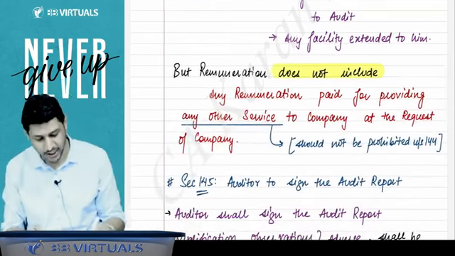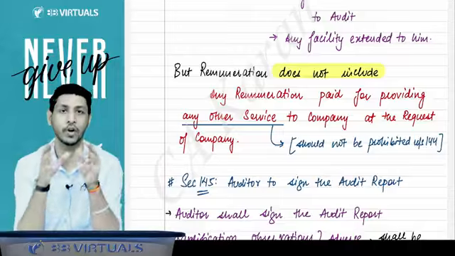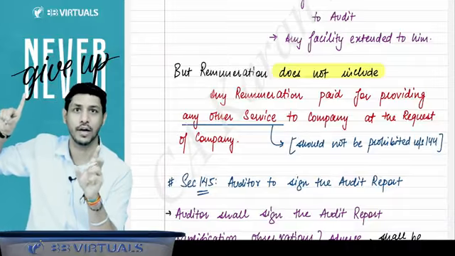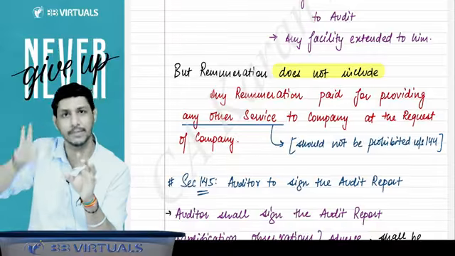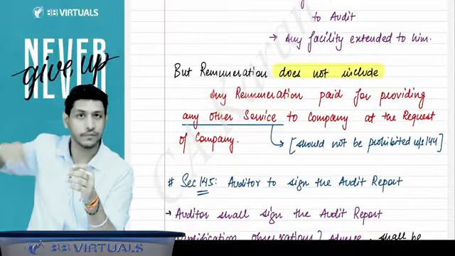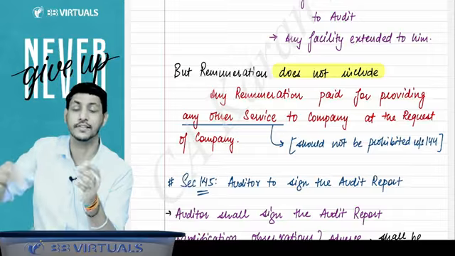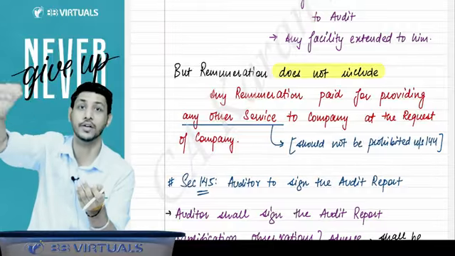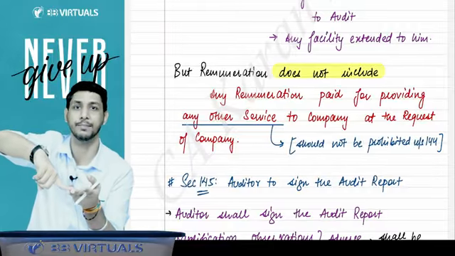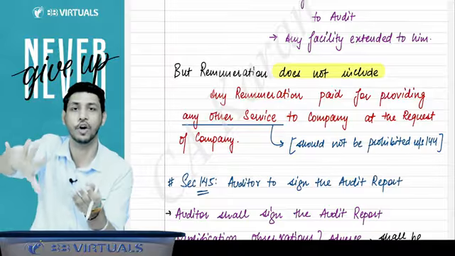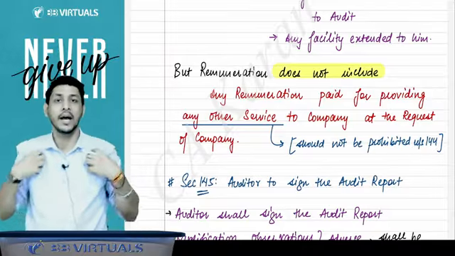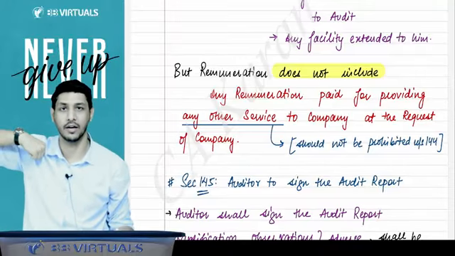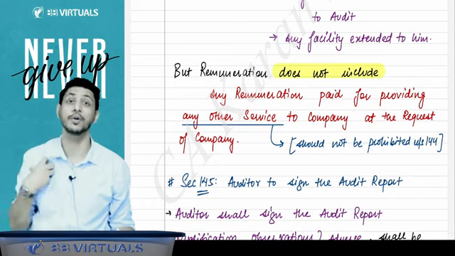But the remuneration does not include it if that auditor has provided any service other than those under 144. I'm not talking about 144, that is eligible service, allowed service. Except for that 144 service, if he has provided any service to the company on the request of the company, and for that the company has paid separately to that auditor, then that will not be counted in his remuneration. For example, I was appointed as the auditor in Reliance, so I got that fees for my audit and all that. That is my remuneration.